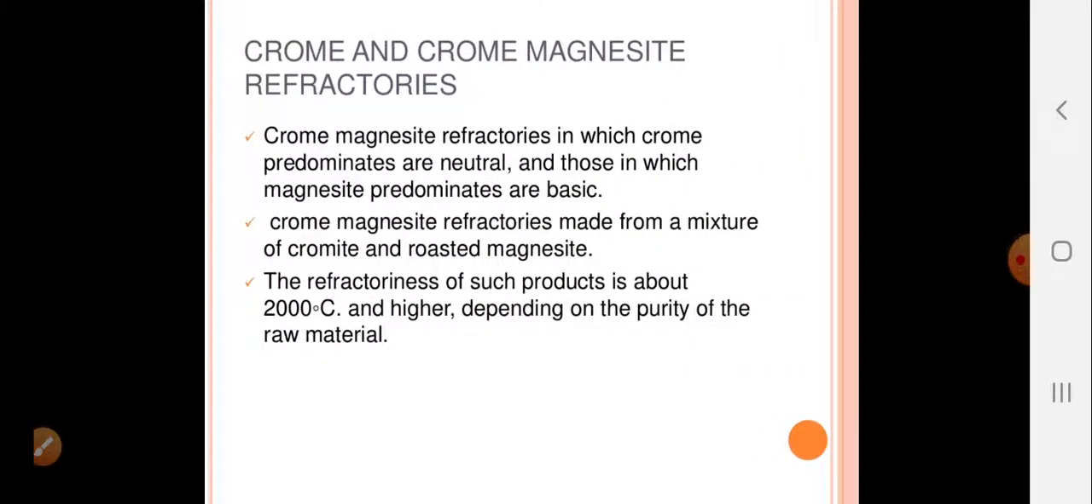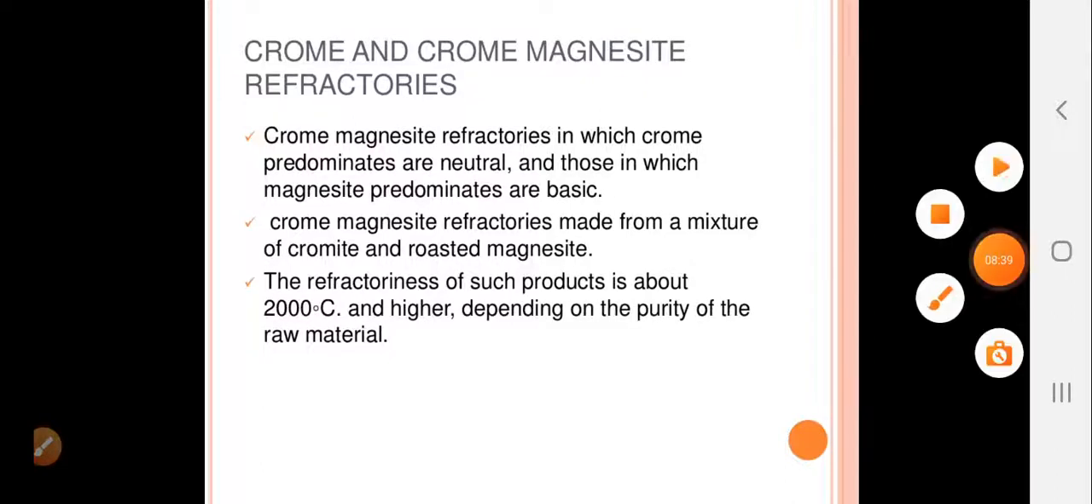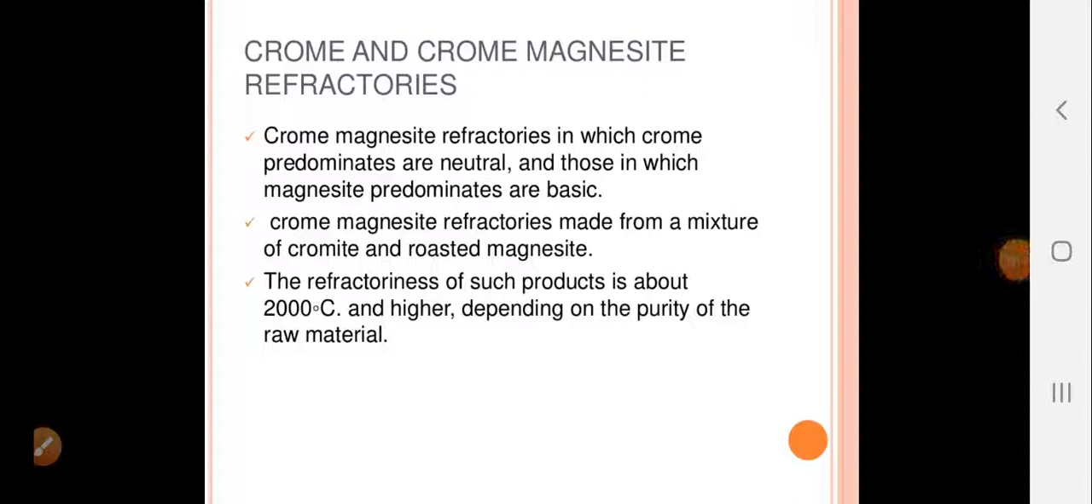Chrome and chrome magnesite refractory. In this type of refractory, those in which chrome predominates are neutral, and those in which magnesite predominates are basic. So where chrome is dominant, it is neutral in nature, and when magnesite dominates, of course it will be basic in nature. They are made from a mixture of chromite and roasted magnesite. The refractoriness of such a product is about 2000 degrees Celsius.